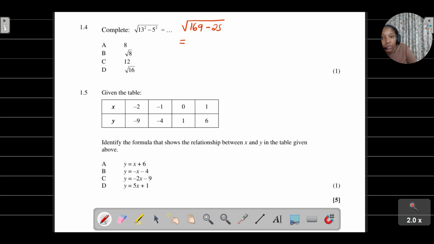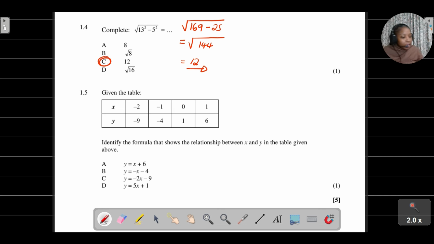And that is equal to, I'm just going to simplify what's happening under the square root, I'm getting 144. The square root of 144. And then from there, the square root of 144 is equal to 12. So we can already see that the correct answer there is 12. But obviously, if it's just for 1 mark, you can just quickly punch this into your calculator, and then you'll get that the answer is 12.